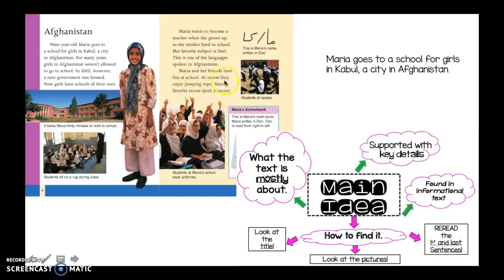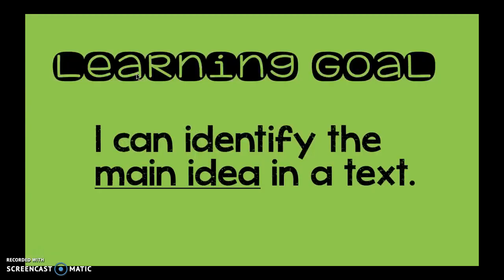The last sentence didn't help me so much here. It says Maria's favorite recess sport is soccer. But that first sentence and the pictures really helped me figure out that all of this text was all about Maria going to a school for girls in Afghanistan.